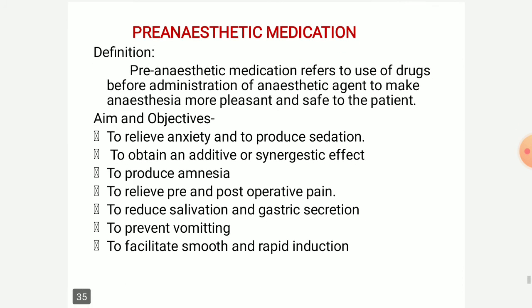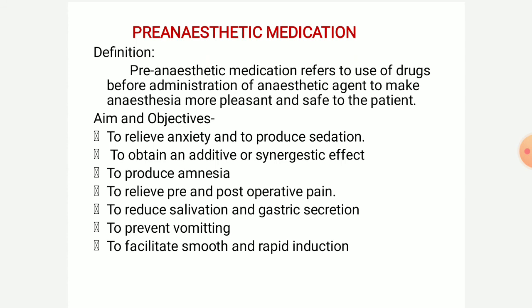During recovery of the patient after giving the anesthetic agent, the patient may vomit. To reduce that vomiting, some pre-anesthetic medication is given to relieve the problem of vomiting and to facilitate smooth and rapid induction.